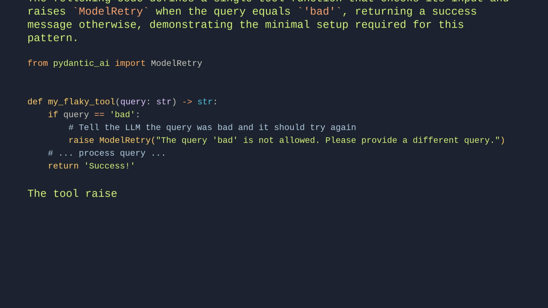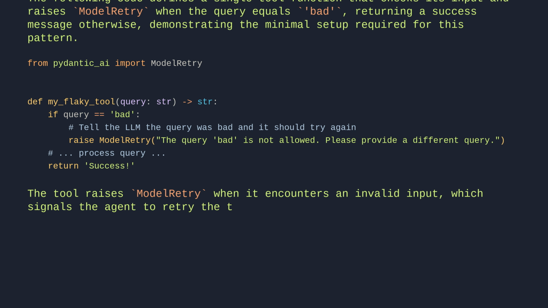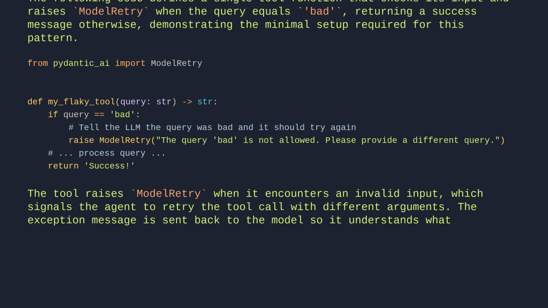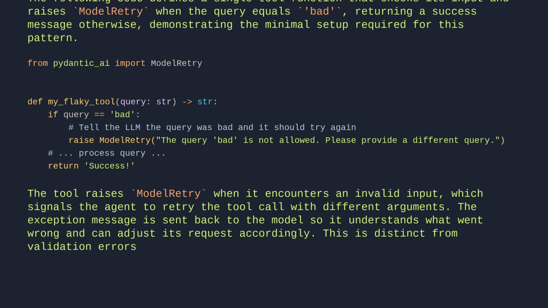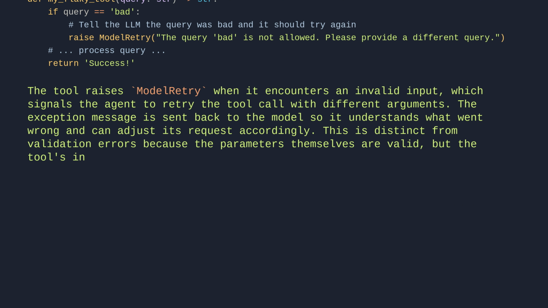The tool raises ModelRetry when it encounters an invalid input, which signals the agent to retry the tool call with different arguments. The exception message is sent back to the model so it understands what went wrong and can adjust its request accordingly. This is distinct from validation errors because the parameters themselves are valid, but the tool's internal logic determined they shouldn't proceed.